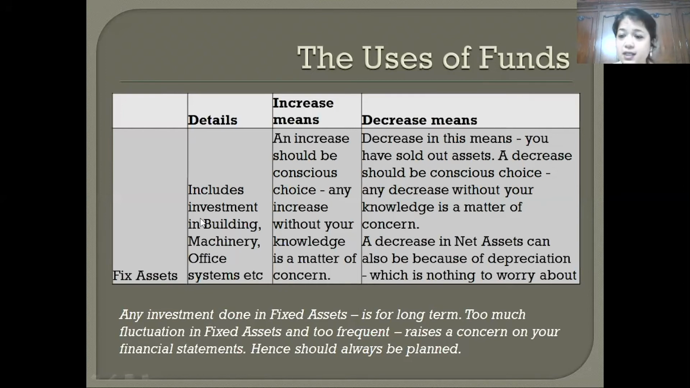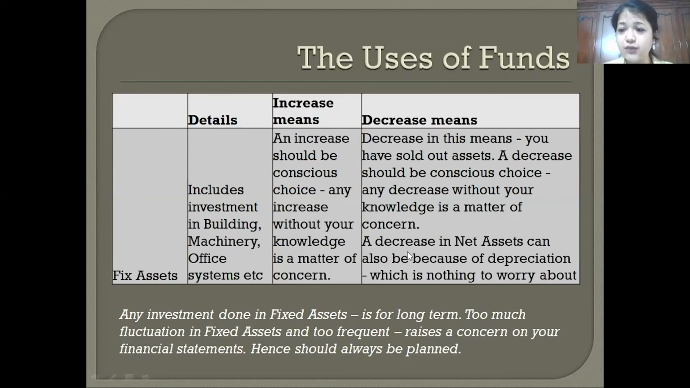So what does an increase in fixed assets mean? An increase in fixed assets should always be a conscious choice. So if your fixed assets have gone up from 1 lakh to 2 lakhs, you should know what you have invested in. Have I invested in a plant? Have I bought a car? Have I invested in a vehicle for my company? What have I invested in because of which my fixed assets have gone up?